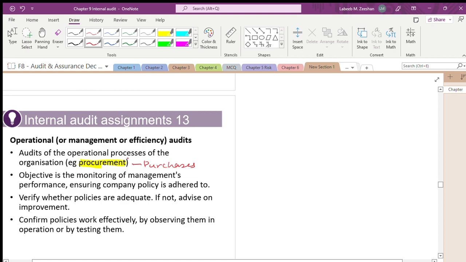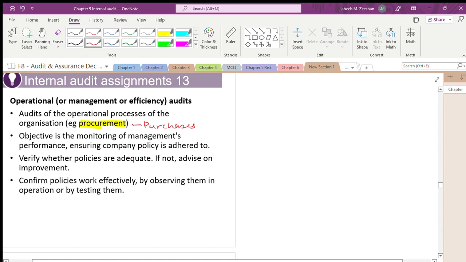Purchases is a very huge area, amount spent by the organizations, production organizations, manufacturing organizations. Internal auditor will do the job at that place. What is the objective? They are monitoring. We have done this again and again. Company performance, and the company they are working as per the company's policy.